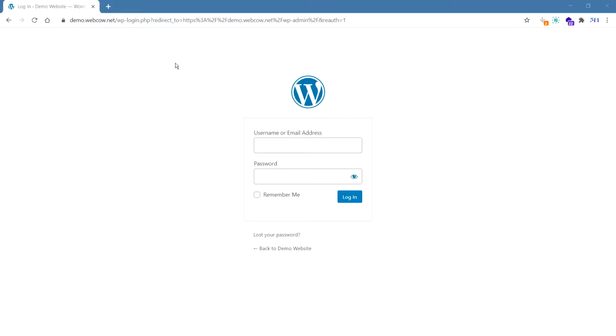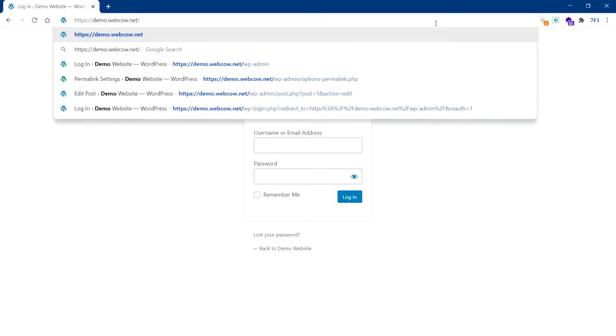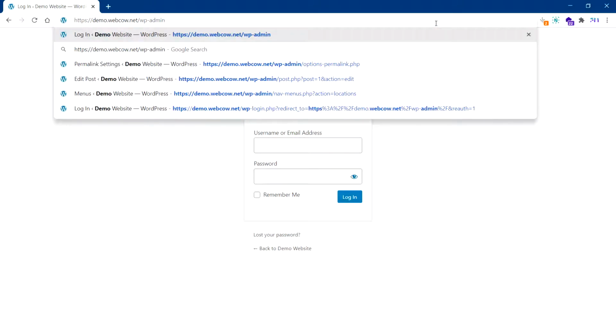Alright, so first you need to go to your website URL, whatever that may be. For mine, this is a demo website, so demo.webcow.net. But when you type that, all you need to do is put a /wp-admin. So it should be your website.com/wp-admin. Now usually some developers change this so that it's not easily accessible, but that's the major part of WordPress that stays the same, and it's pretty default.